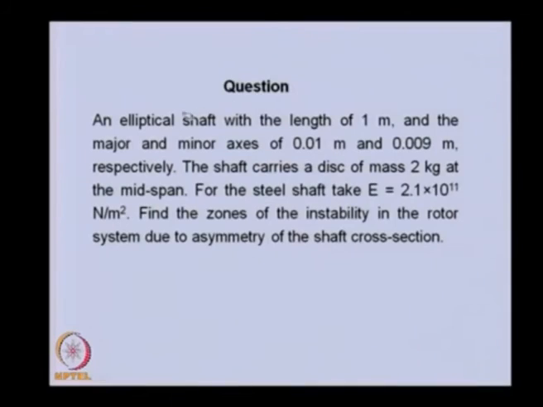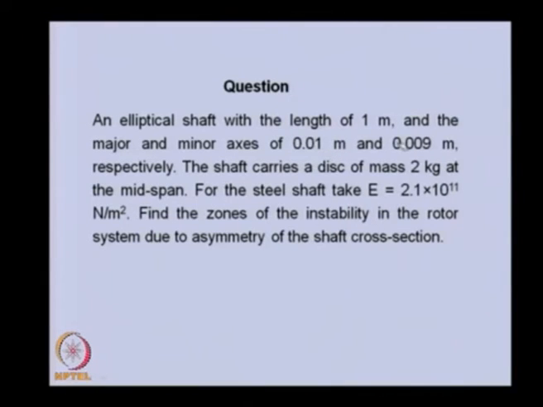So, we will take up one example to show this particular case, in which we have an asymmetrical shaft, and how the instability zones can be obtained. In this particular case, we are taking an elliptical shaft with a length of 1 meter, and the major and minor axes of the shaft are this.